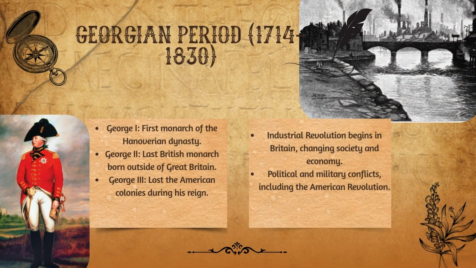The Georgian period, 1714 to 1830. King George I was the first monarch of the Hanoverian dynasty. King George II was the last British monarch born outside Great Britain. King George III lost the American colonies during his reign. The Industrial Revolution begins in Britain, changing society and economy. The Georgian period was marked by political and military conflicts, including the American Revolution.